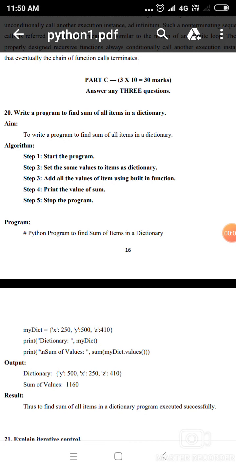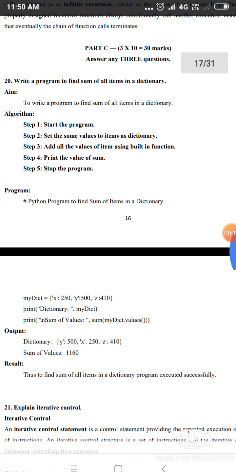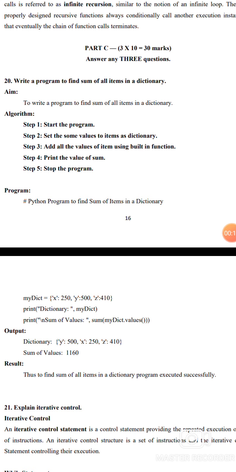Problem solution using Python, Part C, Question 20, April 2020 question paper. Write a program to find the sum of all items in a dictionary. Aim: to write a program to find the sum of all items in a dictionary.